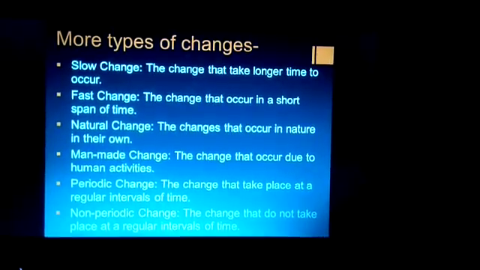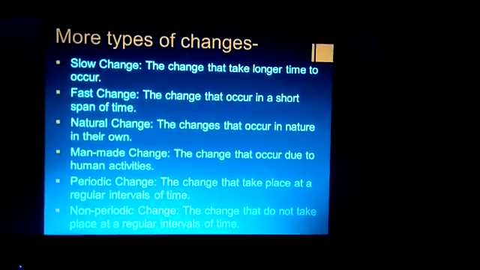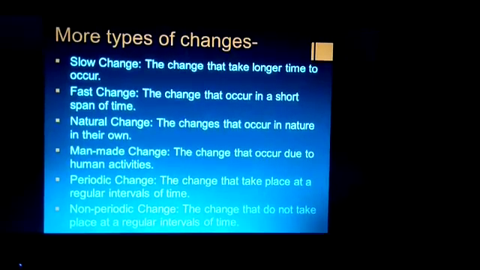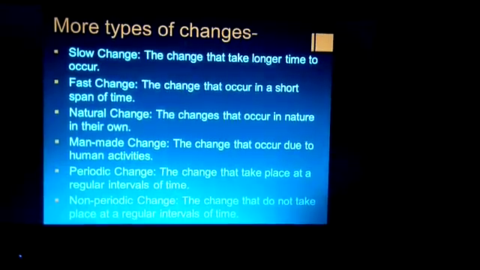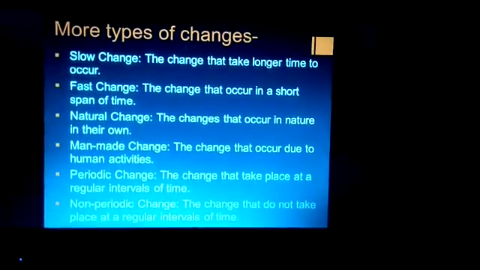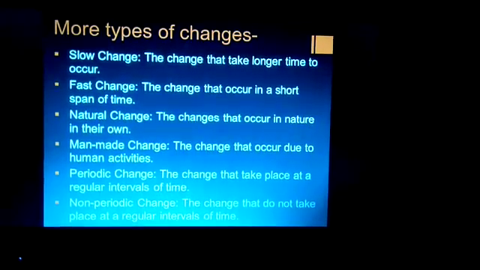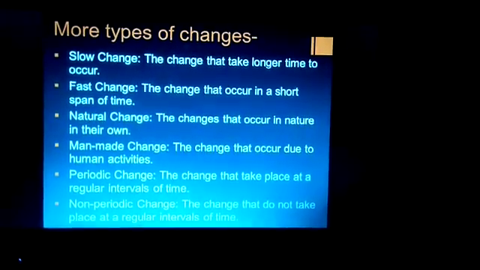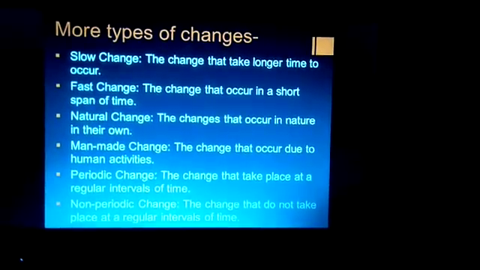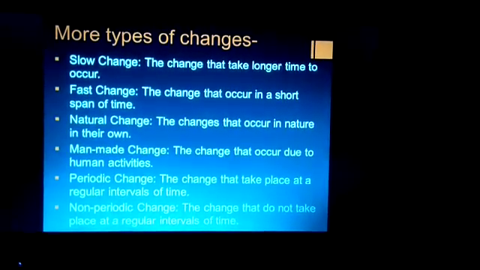Next is natural change, the changes that occur in nature on their own. Examples: earthquake, change of day and night, all these are natural change. Man-made change, the change that occurs due to human activities.